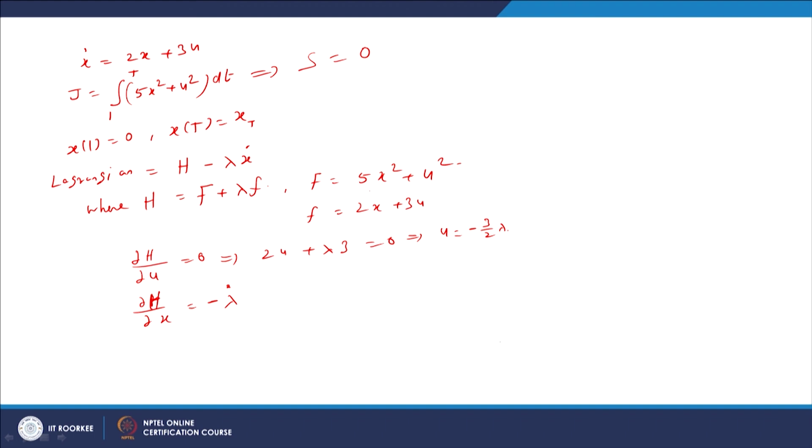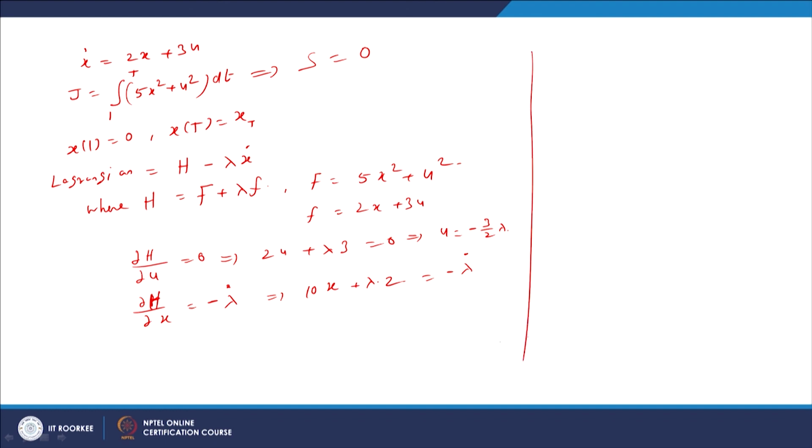So, del H by del x will give 10x plus lambda times 2, that is equal to minus lambda dot. The other equation is already given in the question itself.